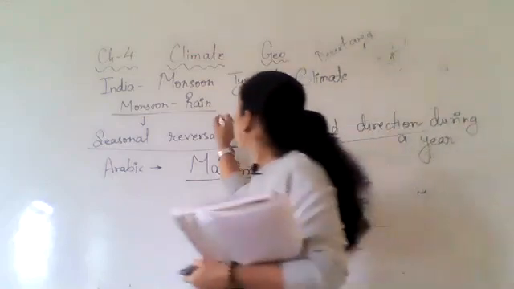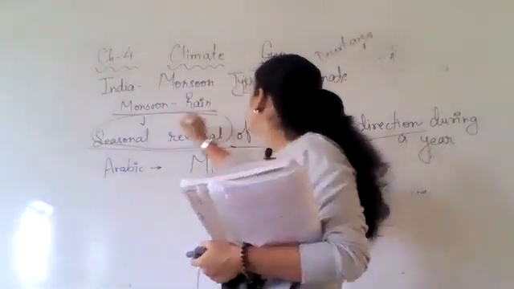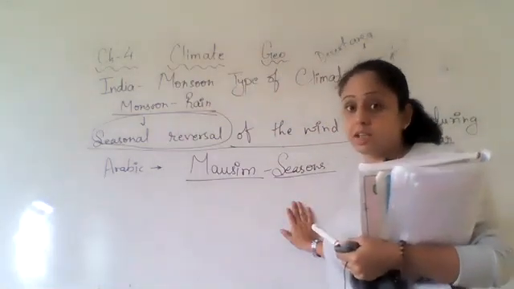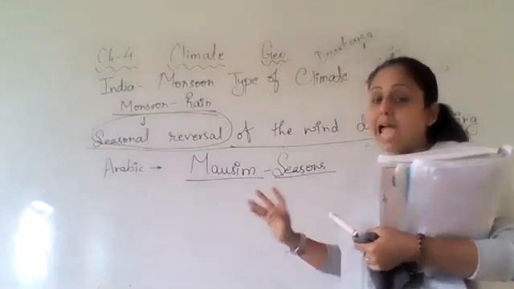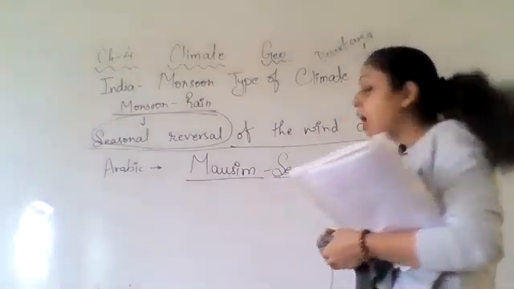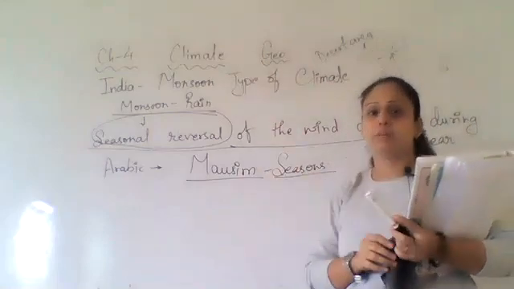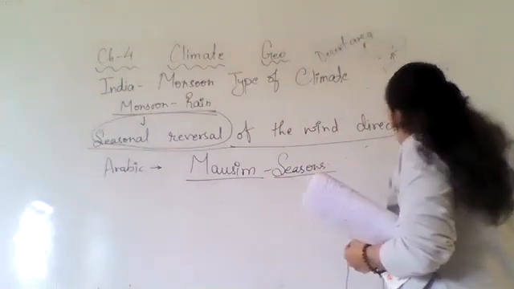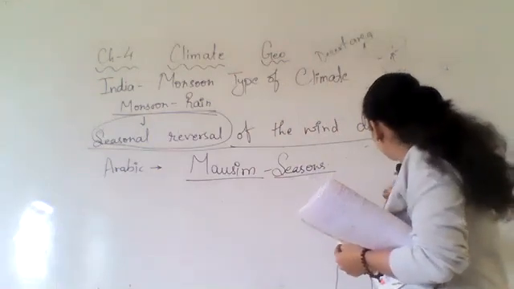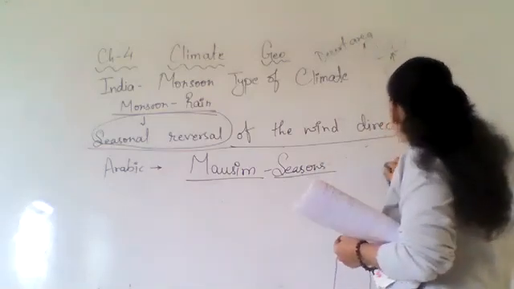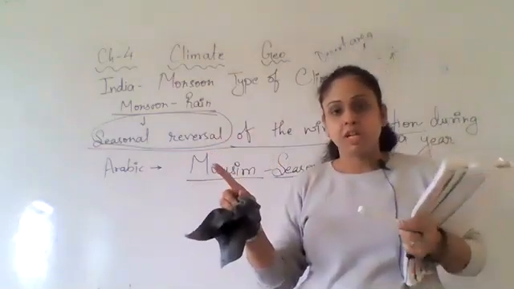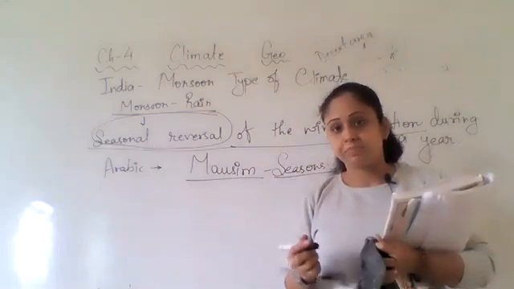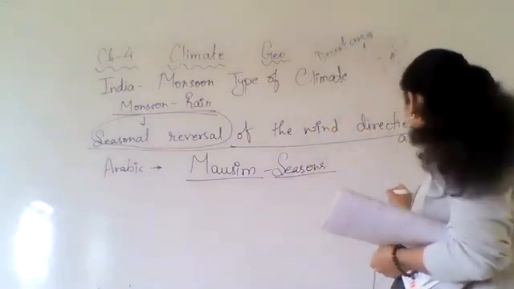Okay. Now we'll go back to the seasonal reversal of the wind directions. You would have read about the wind directions in class 7 or 8. So in that, how will you consider the direction of the wind? How do winds have different names as per their direction? Now how is that name given? What is the trick behind that? So I am telling you what that is.